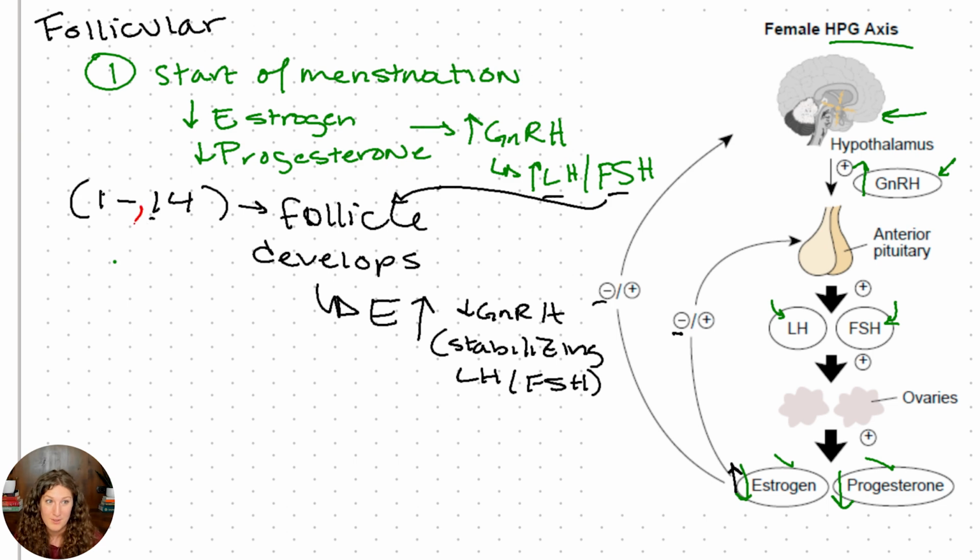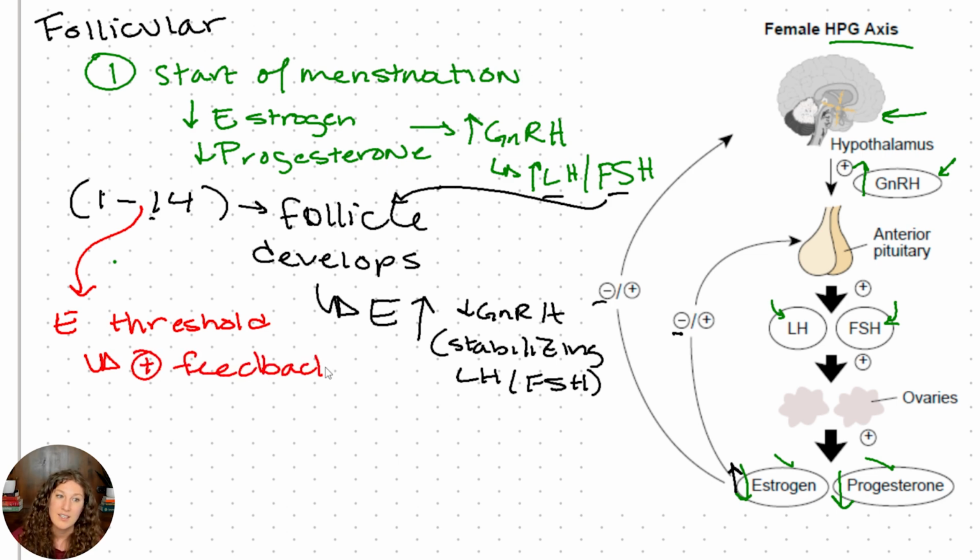But then, right before day 14 or right before ovulation, something wild happens. As estrogen increases in concentration in the body, it reaches this magical estrogen threshold. And as far as I can tell, we're still trying to figure out exactly why this happens. But once we have a high enough level of estrogen, it turns into a positive feedback.